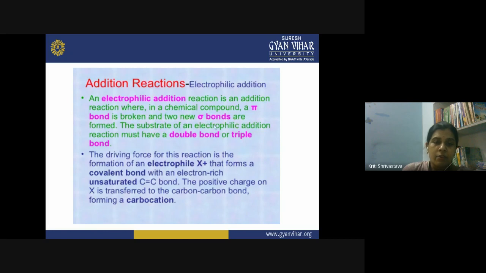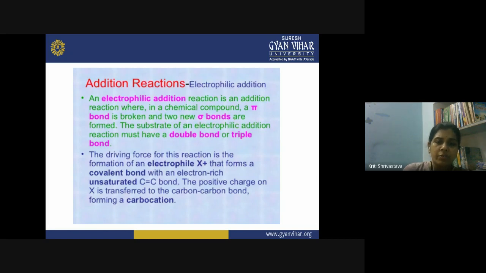The substrate of an electrophilic addition reaction must have a double or triple bond. Okay, then only it will have a pi bond. So only the unsaturated compounds, those containing the double bond or triple bond, show such type of electrophilic addition reaction. Now, what is the driving force for such reaction?